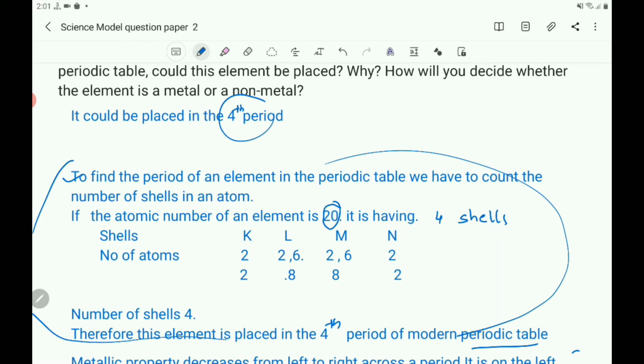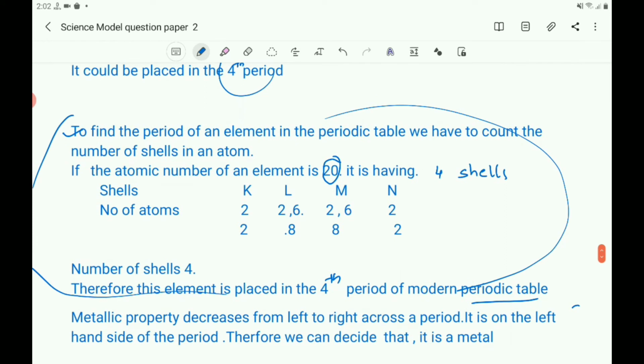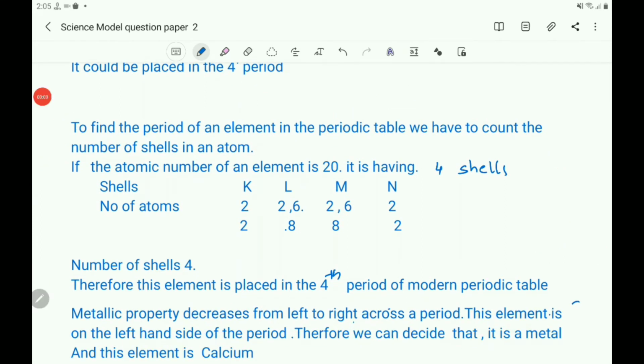This one. And next, how will you decide whether the element is a metal or a non-metal? You know that metallic property decreases from left to right across a period. This element is on the left hand side of the period. Therefore, you can decide that it is a metal. And this element is calcium. You know it already, it is calcium and it is a metal and it is on the left hand side of the period.